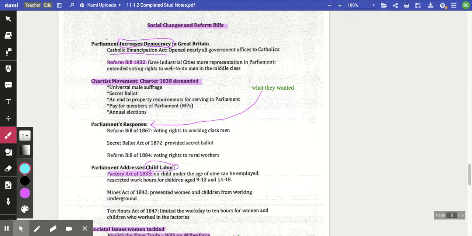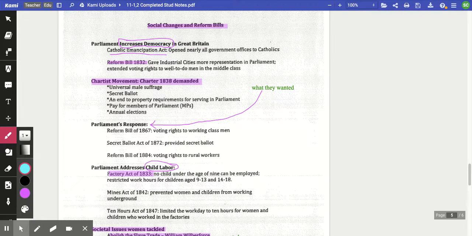The Reform Bill of 1832 opens representation in those industrial cities. I mean, it's amazing, some of the things that did come out that was beneficial, but now they're like, hey, look at these cities, look at the size of them, the representation, they need a voice. And it also, if you see here in 1832, your upper middle class men are now going to be granted the right to vote. Not the lower or the working class, but in 1832, we are starting to see the aristocracy is going to get a little bit of a nudge. The upper middle class men, they now have the right to vote, so we'll start to see more changes.